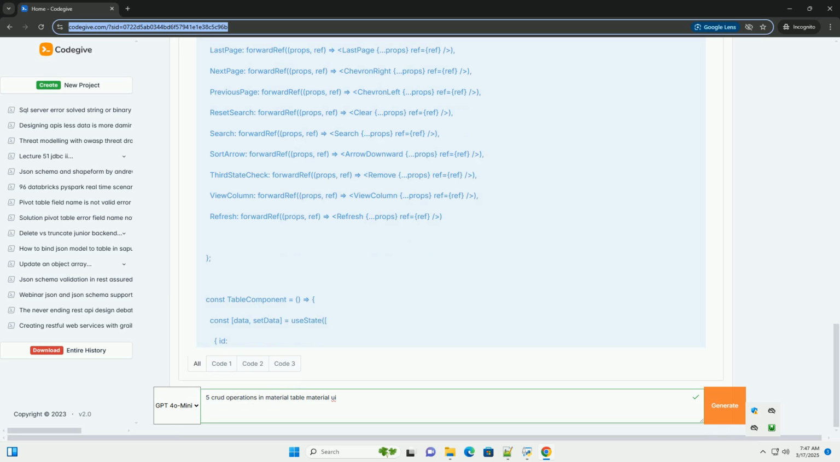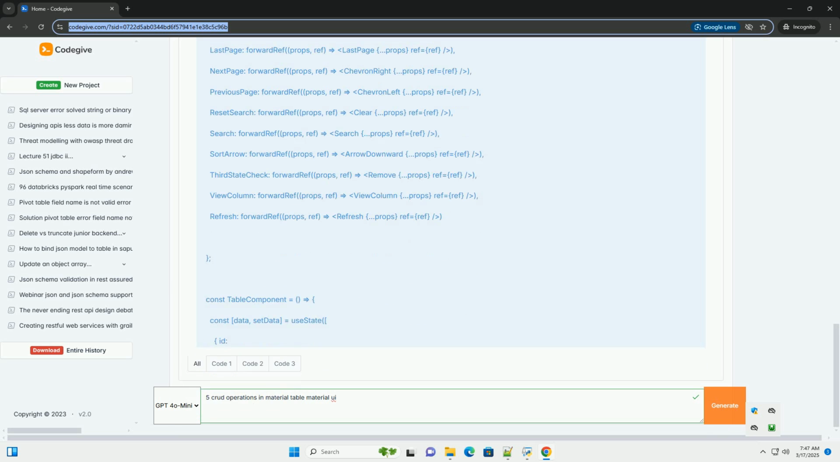PUT typically replaces the entire object, while PATCH updates only specific fields. Send the new data in the body of the request. The API should return the updated object. Update the data state with this object. Handle errors and call reject, if necessary.